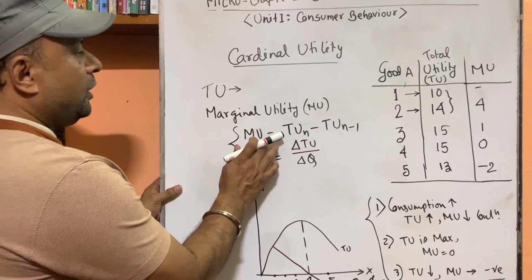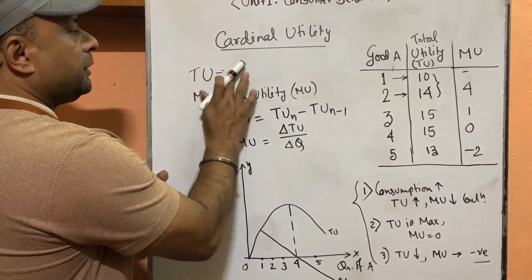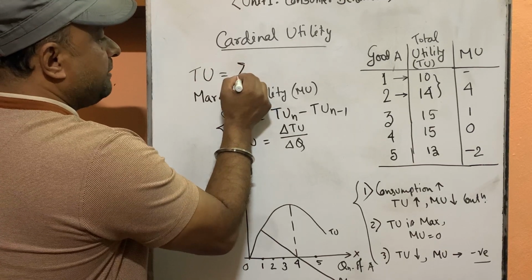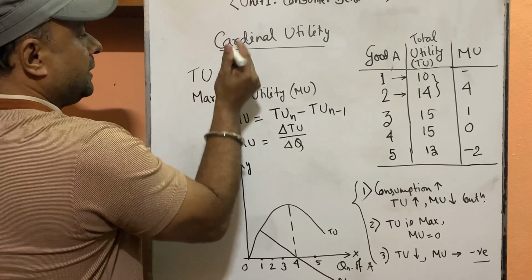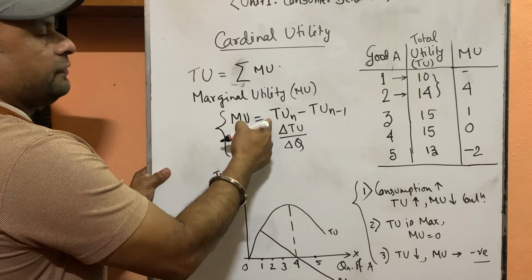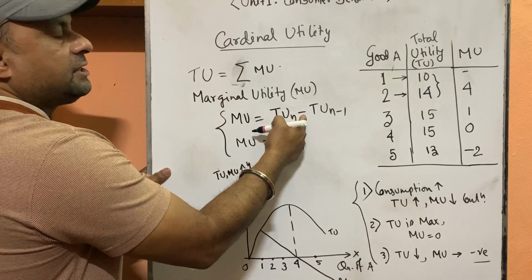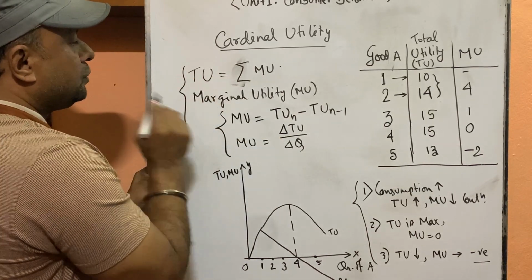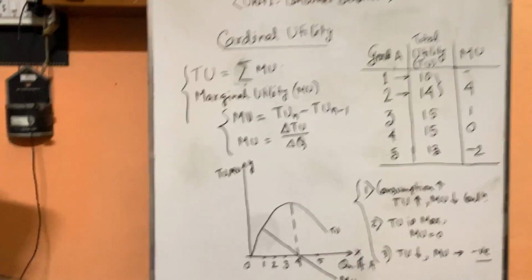So from that formula we can get the formula of total utility also. Total utility is equal to, reverse of the formula, summation of marginal utility. MU is equal to change in the TU, and TU is the sum of the marginal utility. So this is our total utility and marginal utility.